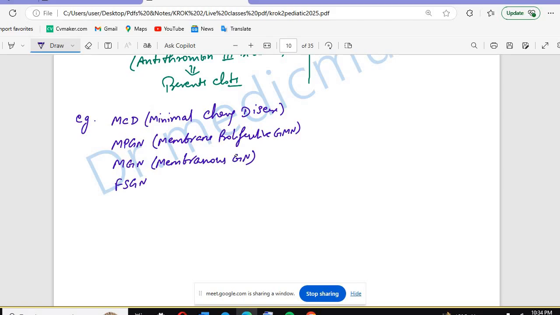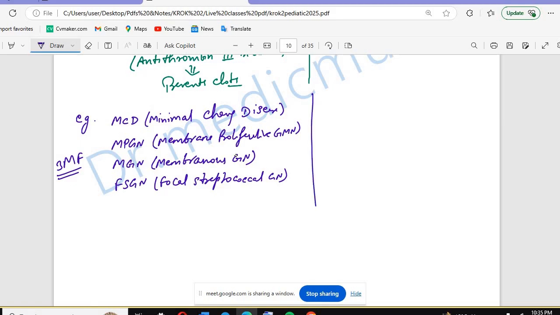FSGN means focal streptococcal glomerulonephritis. So this is basically 3MF. You can remember the 3MF. 3MF means we have MCD, MPGN, MGN, and FSGN. We have the 3M: minimal change disease, membrane proliferative glomerulonephritis, membranous glomerulonephritis, and focal streptococcal glomerulonephritis.